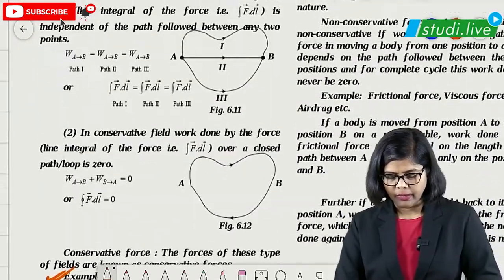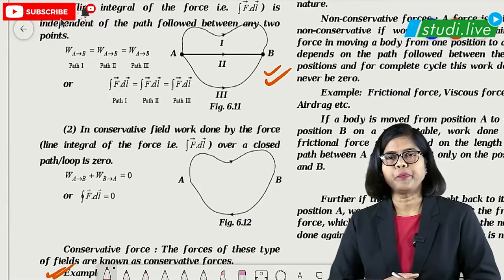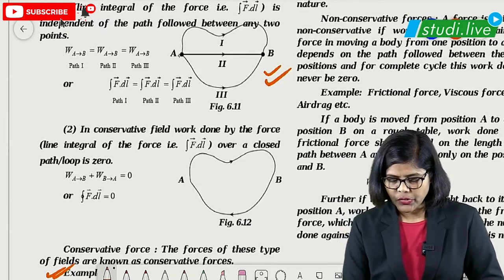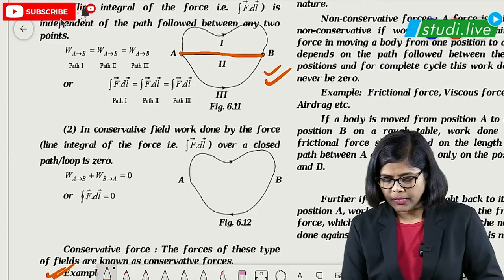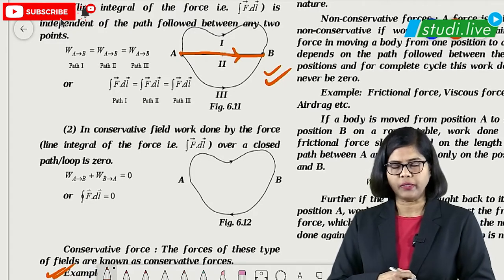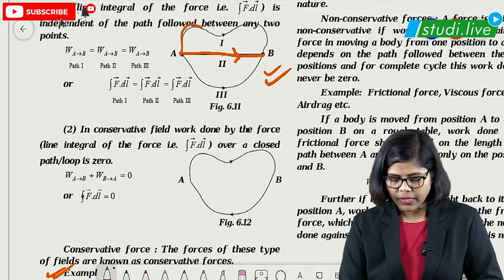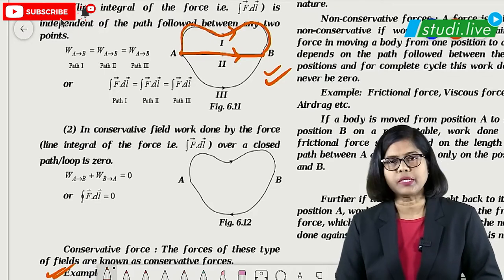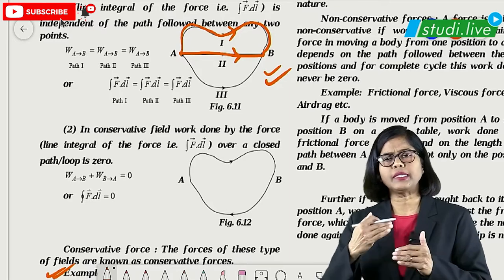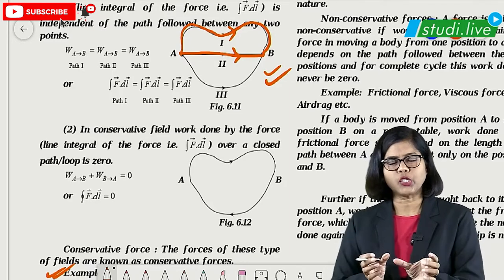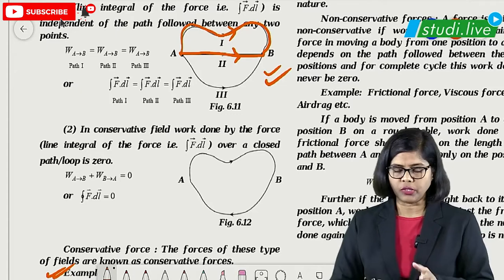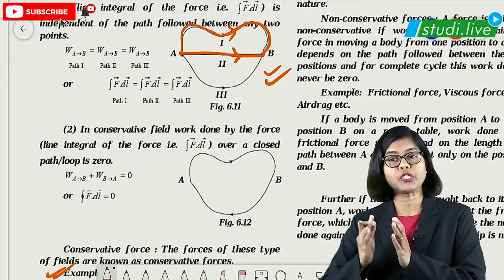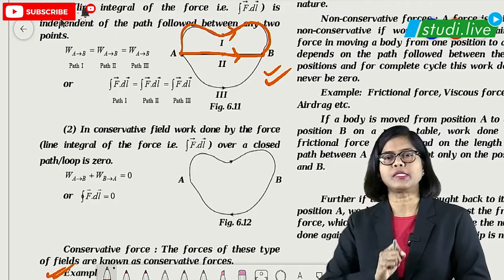As you can see here, this is the diagram. In this, different path lengths are given. One is the straight path between A to B. You can see this is a straight path, that is one. There is one you can see this way, right? This is the path. And the third one you can see here. So there are three different paths. One is a short path, one is a long path and so on. So a conservative force does not depend on the path which is followed. That is a very important concept here.